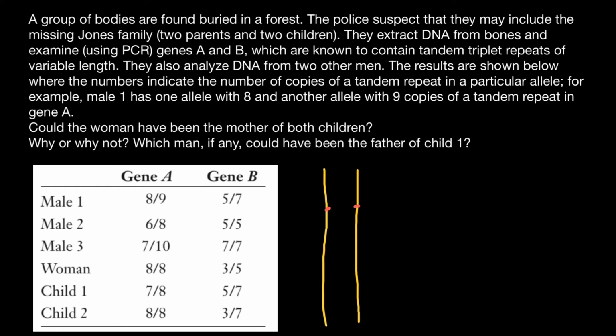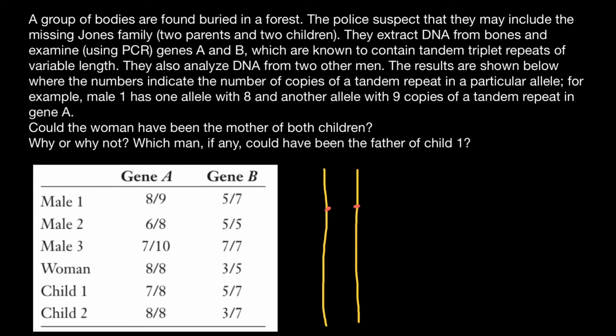Usually such loci are outside the genes, where we have different number of tandem repeats. Because these loci are outside the genes, usually mutations happen here and we have different number of tandem repeats here.